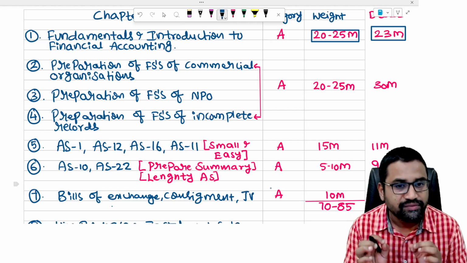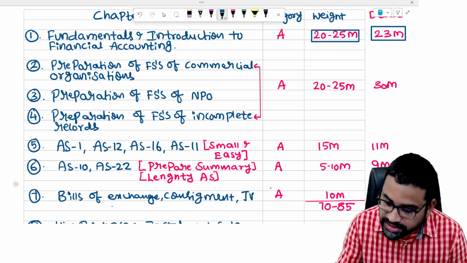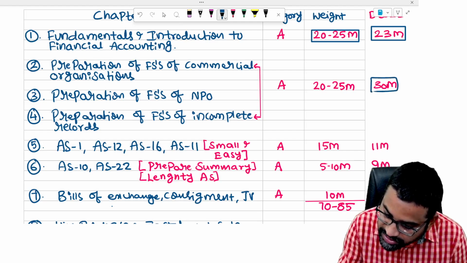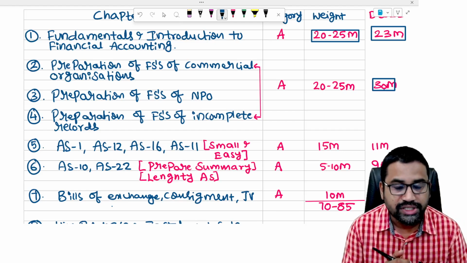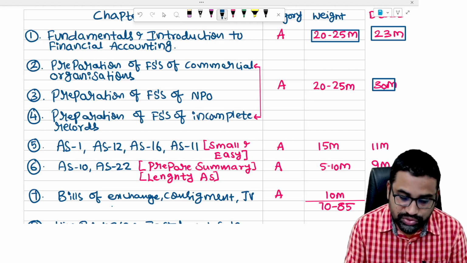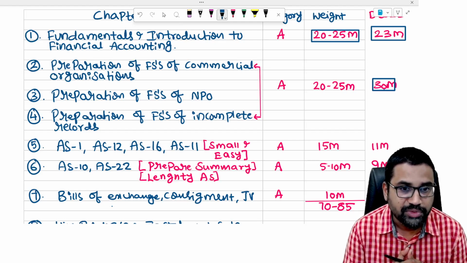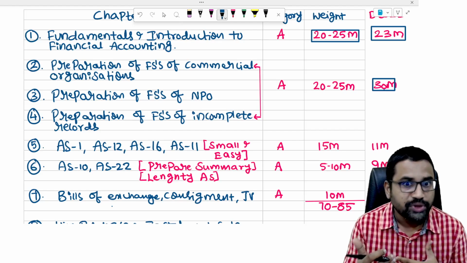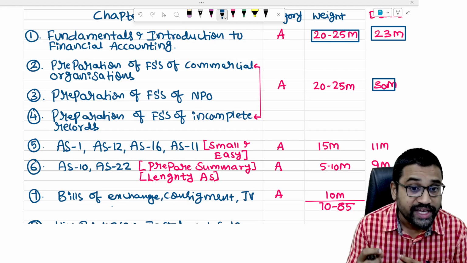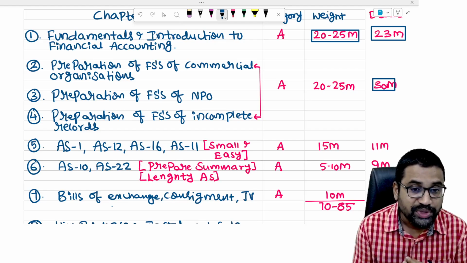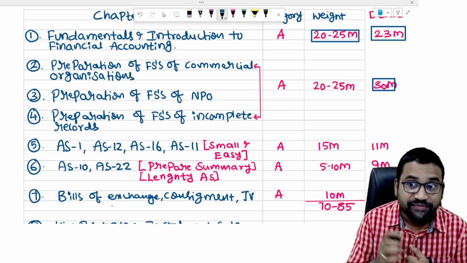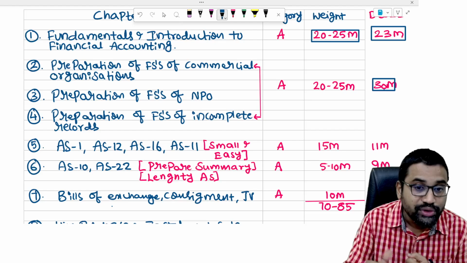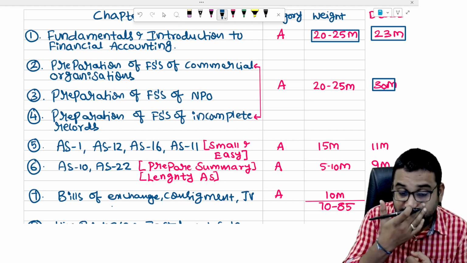I think this is a very important chapter. Last time around 30 marks they asked from this chapter. In preparation of financial statements of commercial organizations, last time 5 MCQs were asked right away. When you prepare financial statements of commercial organizations, those adjustments are there: outstanding expenses, prepaid expenses, bad debts adjustment, provision for bad debts. That is very important. For bad debts, they are asking MCQs as well as questions, provision for bad debts and all those.